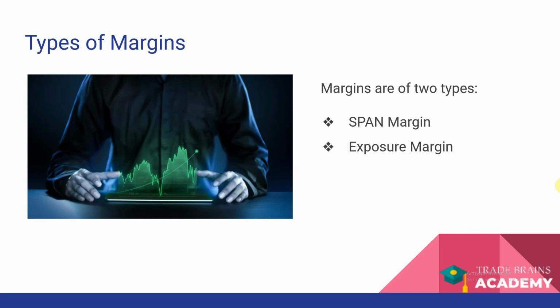And the exposure margin is the amount of money which is kept by the broker in the trading account to account for mark-to-market losses. So these are two different kinds of margin. One important factor to consider here is this: if the amount of span margin is not kept in the trader's account, then the exchange holds the right to square off a position anytime it intends to. So to be a part of the trade, it is very important to maintain a minimum amount of span margin in your trading account.